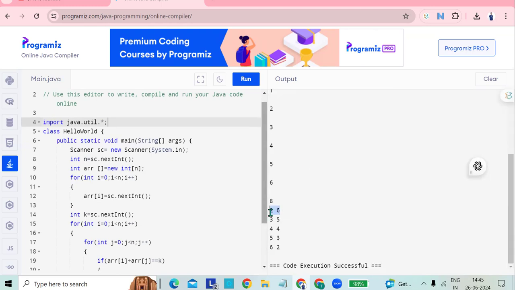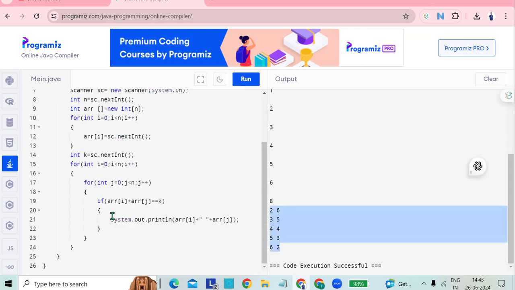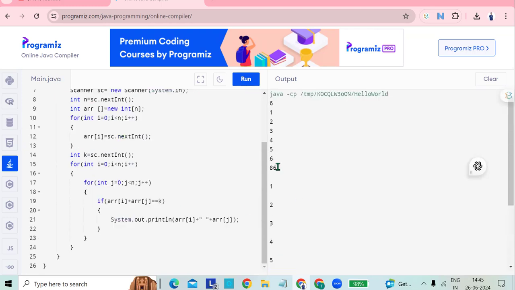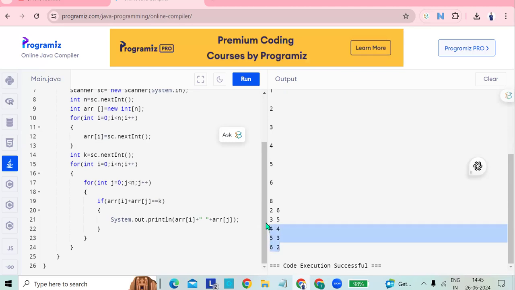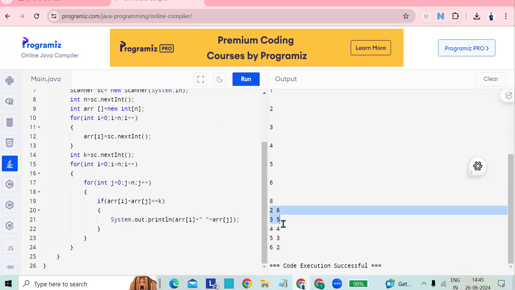So we are having 6 and 2, 3 and 5, 4 and 4, 5 and 3, and 6 and 2. So these are the combinations in the array which are equal to k. So I hope you understand this program, and I have executed this program also, and we got the required output. So the 5 combinations are there, which are equal to 8.